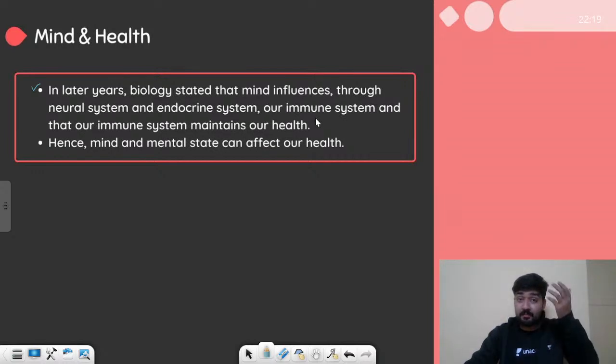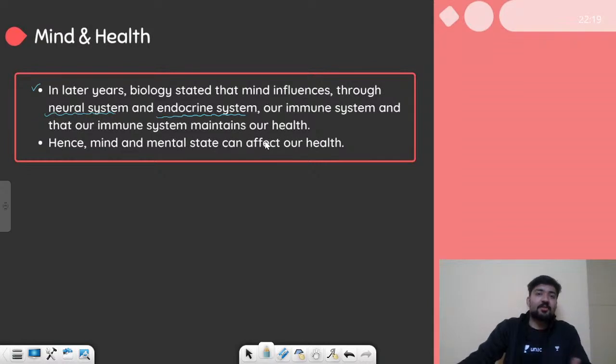So this brain, this mind, controls two major organ systems of our body. First is the neural system, the system of the brain and all the nerves, and second is the endocrine system. The endocrine system is the system of chemicals which regulate all the functions of the body.